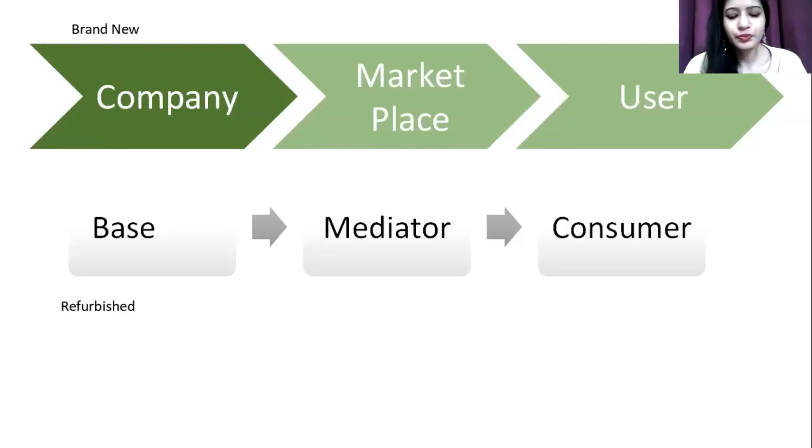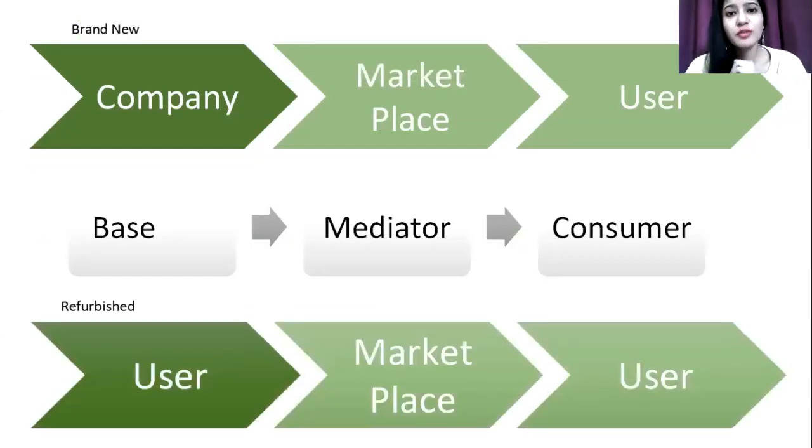So this pre-owned gadget is resold to another marketplace. This reselling process, the extension of brand new, is known as the refurbished process. The user sells it off to the marketplace, to a new user.